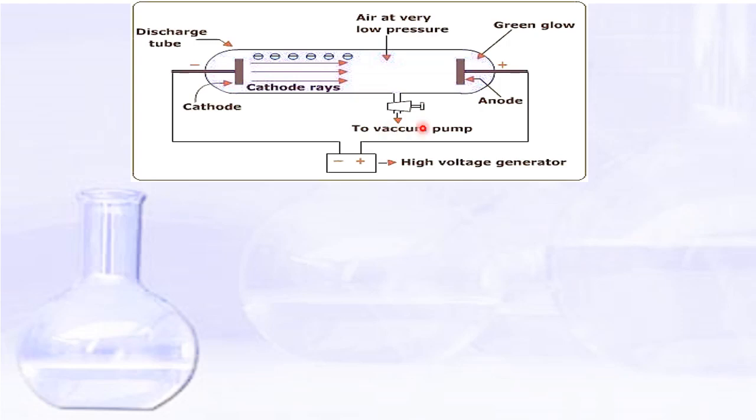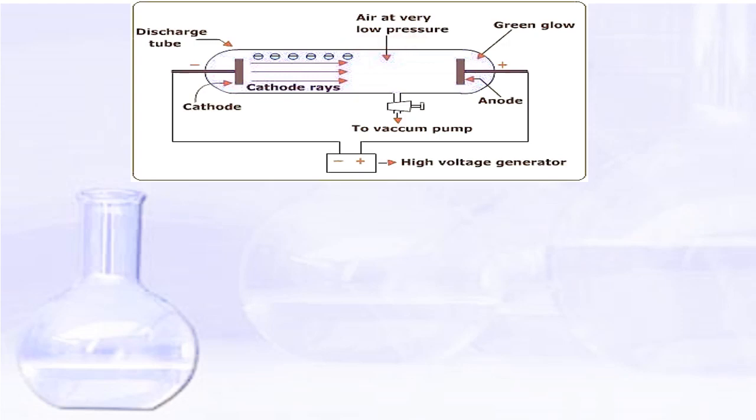A vacuum pump is also attached to the discharge tube, and these electrodes are connected to a very high voltage generator of about 10,000 volts. A gas is kept in it at a very low pressure. Generally, air is a poor conductor of electricity. When the connection was given, electricity did not pass because air is a very poor conductor.